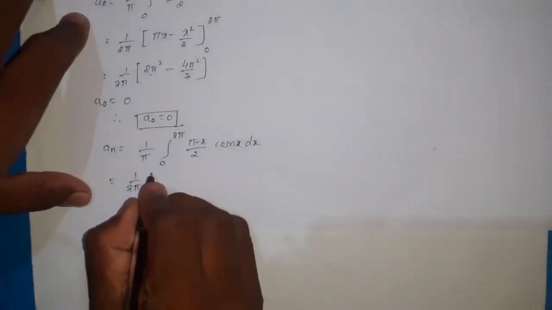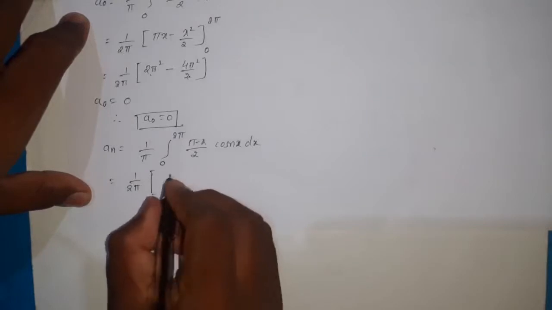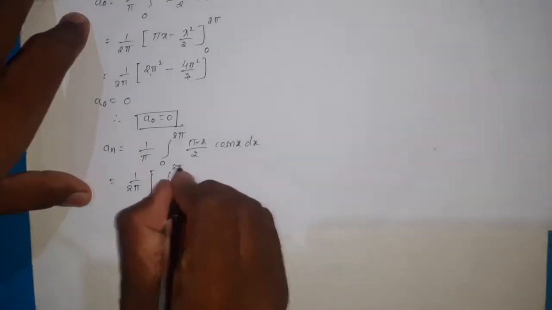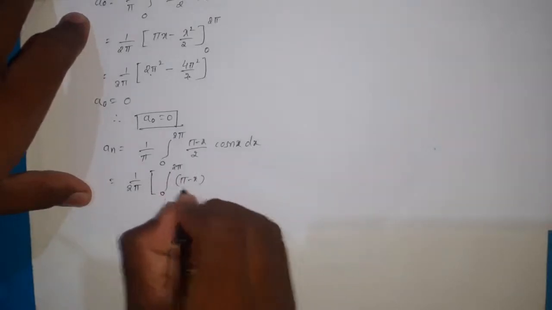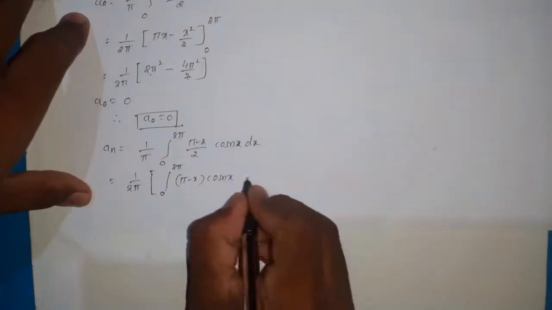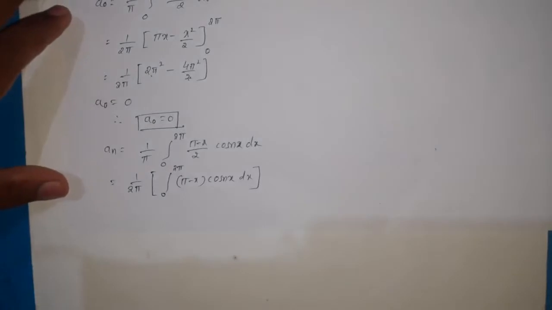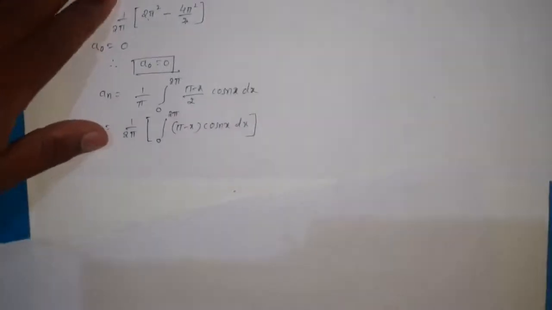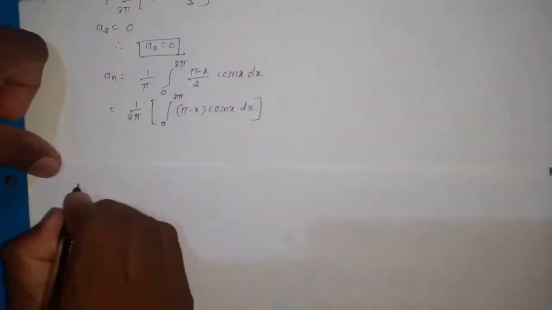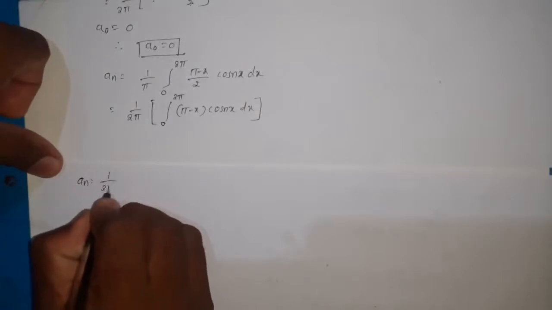Then here remaining is 0 to 2 pi pi minus x into cos nx dx. And then an is equal to 1 divided by 2 pi.